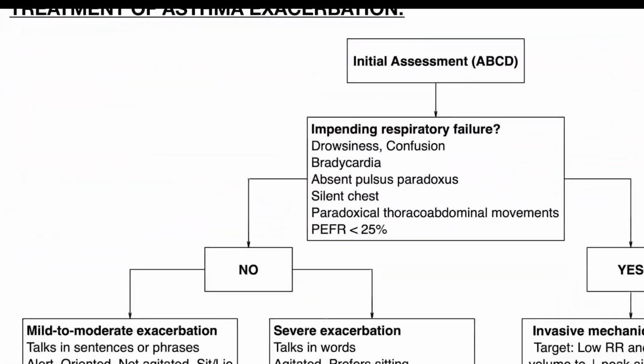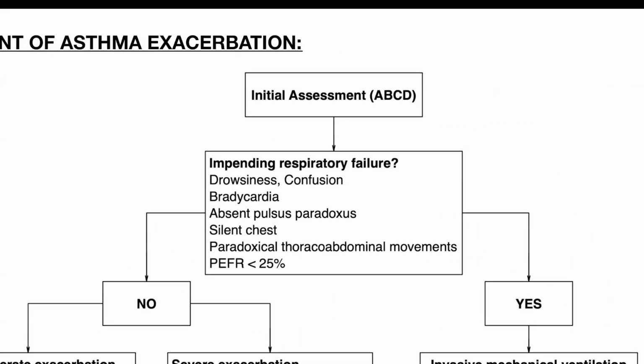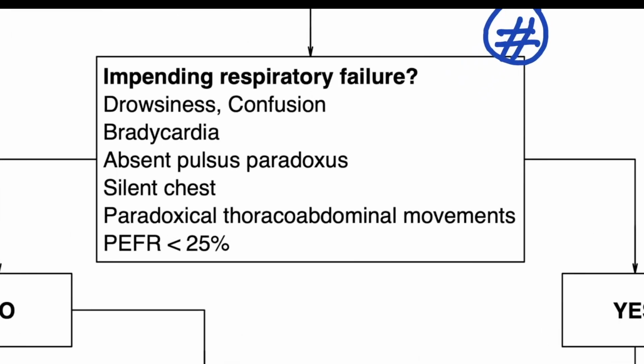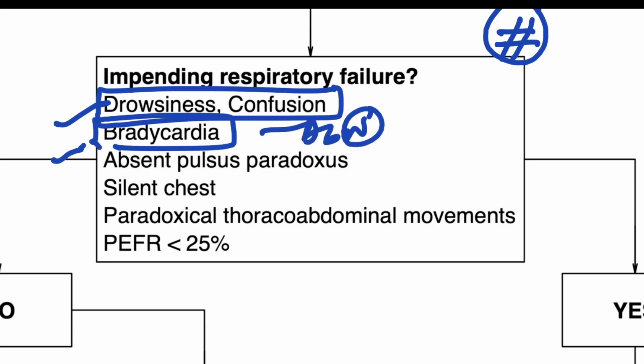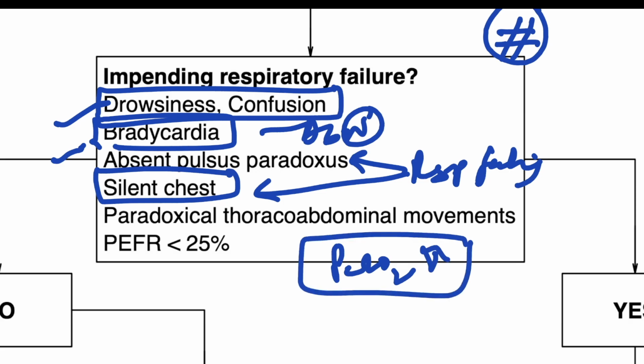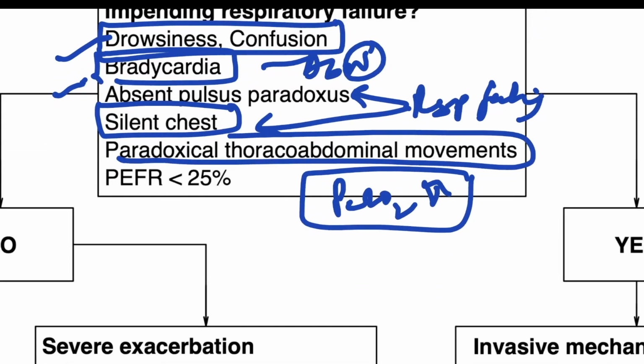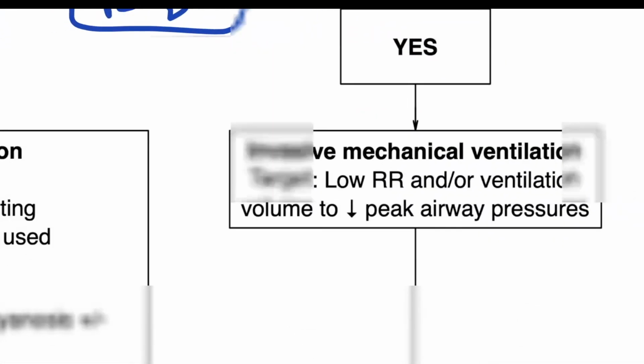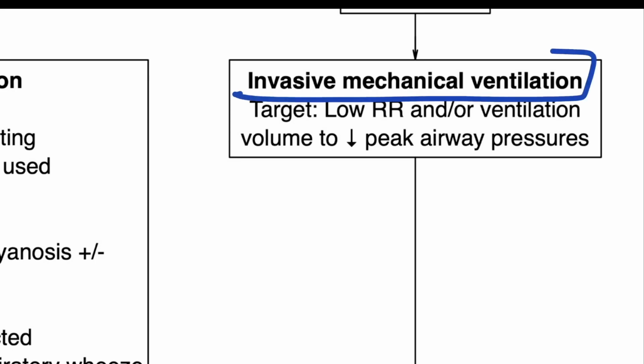Along with that, you should remember that treatment of asthma exacerbation is related to first elucidating whether respiratory failure is present in the person or not. So you should look for altered mental status or an abnormal decrease in heart rate. Along with that, if respiratory muscle fatigue is present in the individual, generally there will be an absent pulsus paradoxus along with a silent chest and increasing PCO2 levels, and paradoxical thoracoabdominal movement, that is during inspiration the abdominal movements will go in, whereas during expiration it will move out. In this condition, you should suspect that the patient is having impending respiratory failure and thus needs invasive mechanical ventilation.